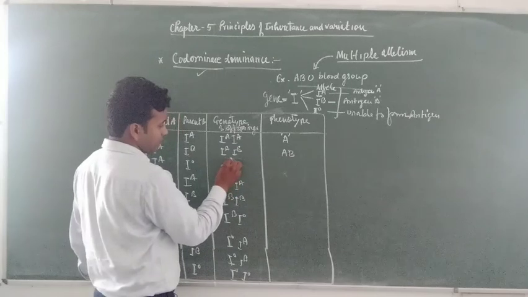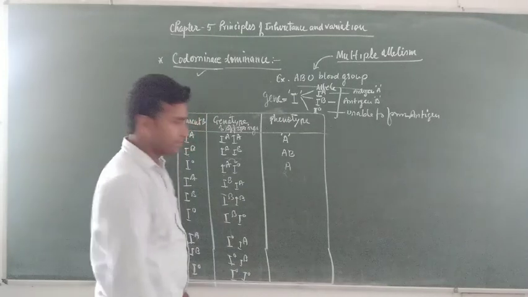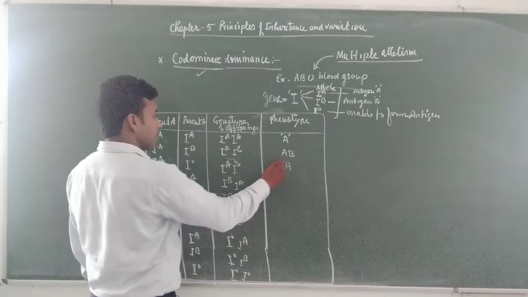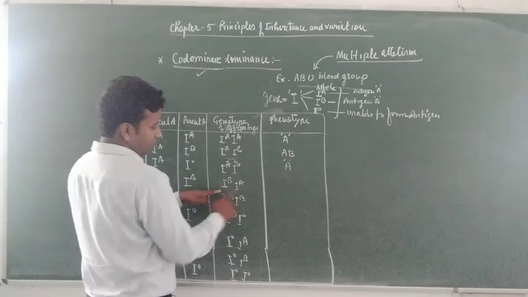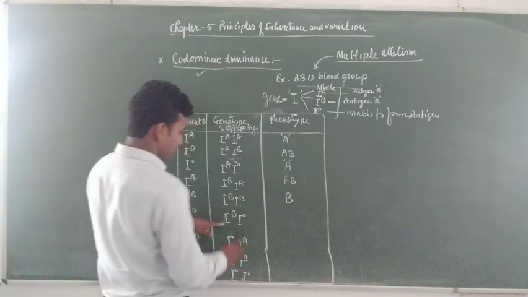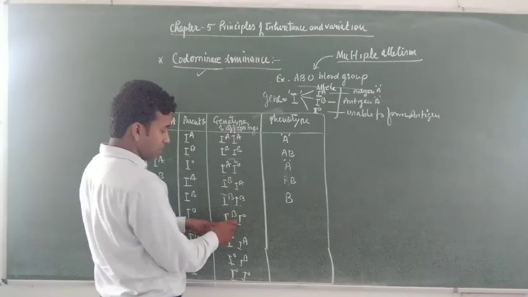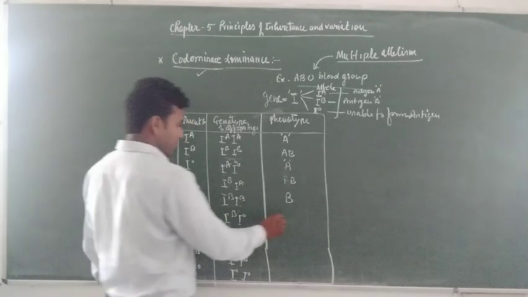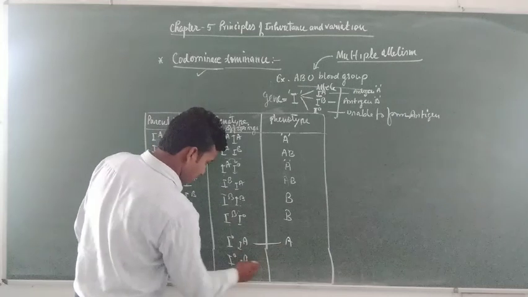So IA suppresses the recessive allele, and in the F1 generation they form blood group A. IAIB forms blood group AB. IB with I0 forms blood group B, because the dominant allele suppresses the activity of the recessive allele.